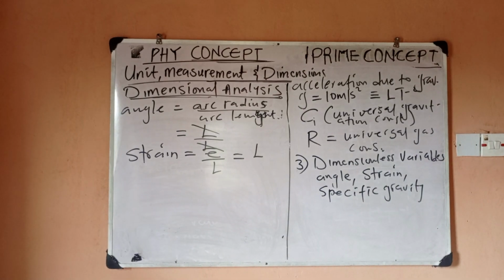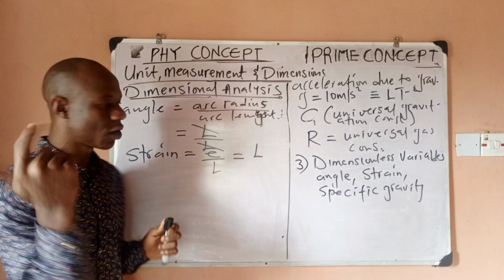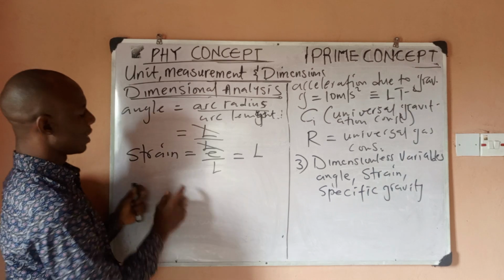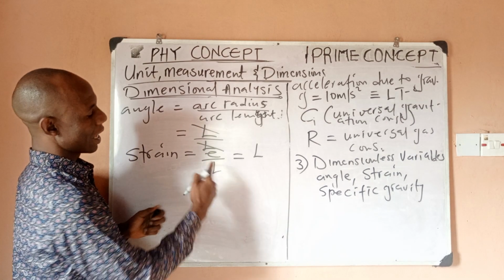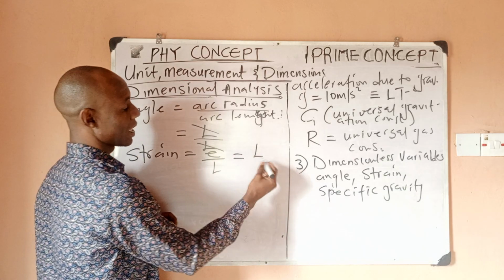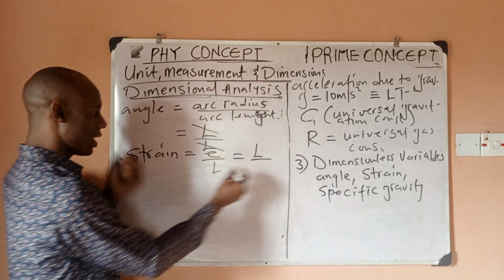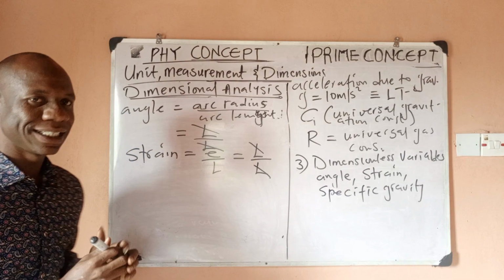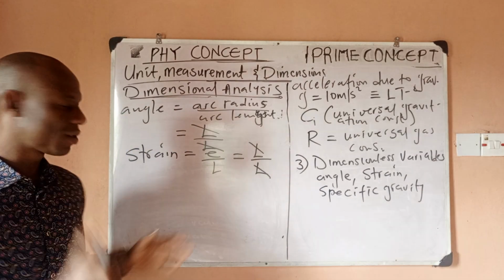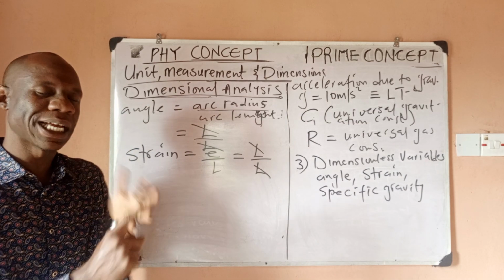Alright, I had to pause the video because of noise, but it has reduced. Now, what is strain? Strain is extension over length. And the dimension of extension is capital L. The dimension of length is capital L. So when this goes, you would see that strain is dimensionless. Take note, strain is both unitless and dimensionless, right?